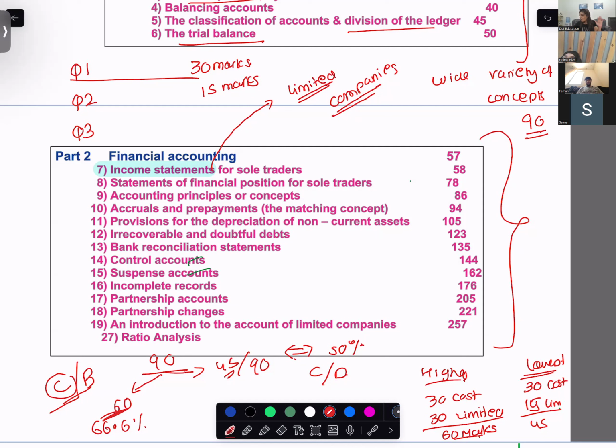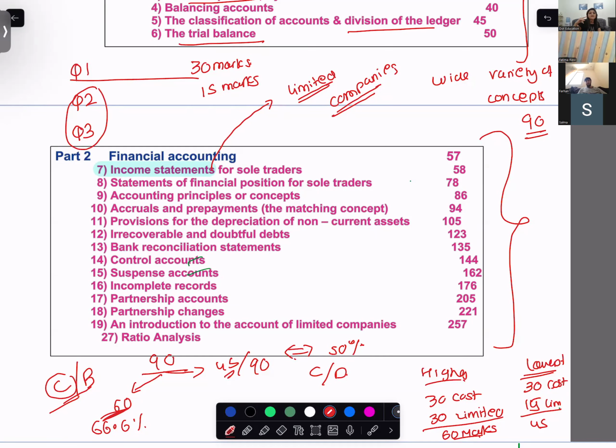Nevertheless, now listen to me. Income statement of sole trader is perfect. It has to be done. Now let's talk about this. What are the remaining 2 questions?